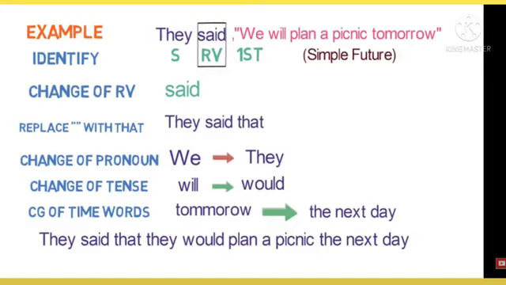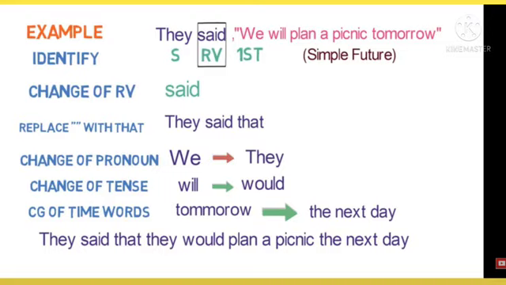Tense. Will. Will is changed to would. So, the given sentence is simple future. So, will changes to would. So, change of time words. Tomorrow. Tomorrow will be converted to the next day. So, in the given sentence, you identify the subject, there is no object, the reporting verb, and the first person also. So, you can change it to indirect speech.